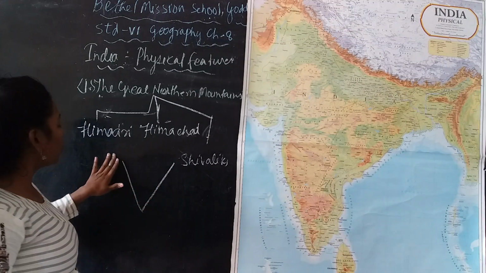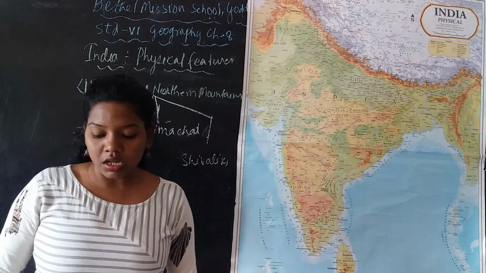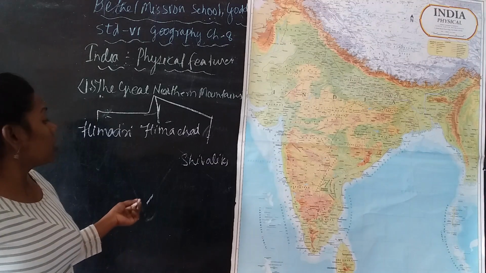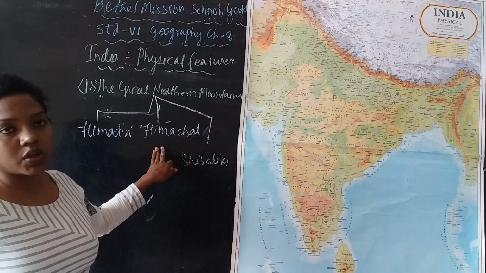There are so many longitudinal valleys, and for example, the Kashmir and Kangra valleys are the two important valleys of the Himachal. So this is the speciality of the Himachal.